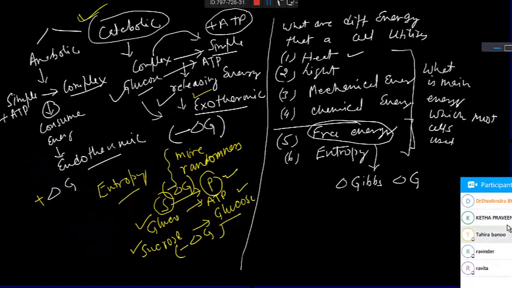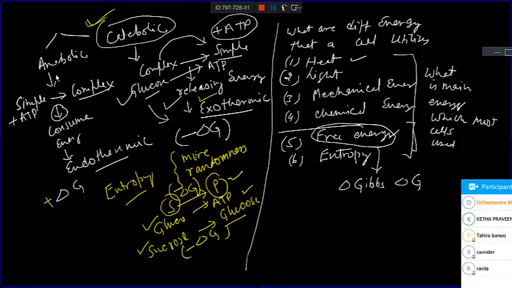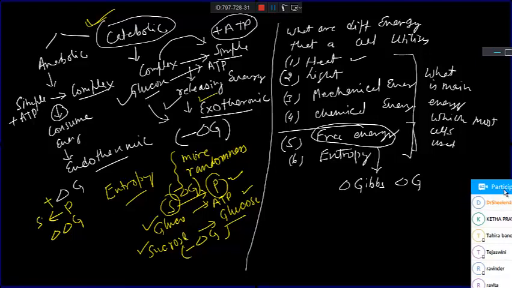So understand this much: S to P, delta G will be negative. Now my question is, if S is more than the product, what will be the sign of delta G? Suppose this is not the forward direction, rather the substrate is forming more than the product, then this will be positive.